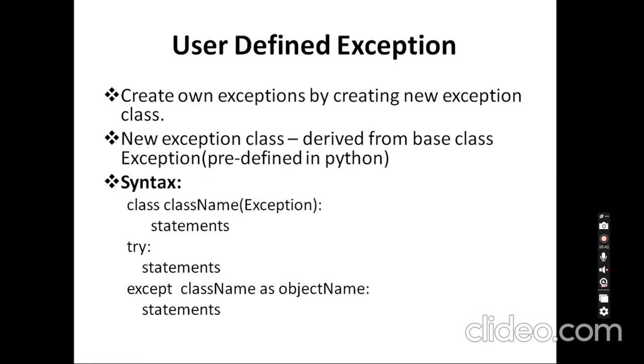Okay, so then I can use a try and except block, create an object for this one, and then access that except class here. Like that, you can create user-defined exceptions also.